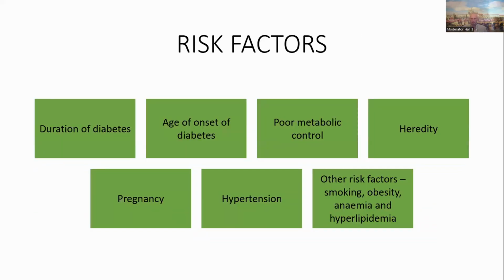Now, coming to the risk factors, one of the most important is the duration of diabetes, because roughly 50% of patients get diabetic retinopathy 10 years after the onset of diabetes, 70% after 20 years, and 90% after 30 years. The next are the age of onset of diabetes, poor metabolic control, heredity, and pregnancy. Pregnancy actually accelerates diabetic retinopathy. If it is associated with hypertension, it can accentuate the changes in diabetic retinopathy. Other risk factors are smoking, obesity, anemia, and hyperlipidemia.